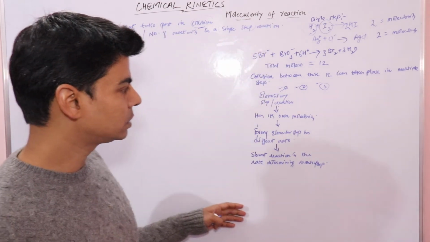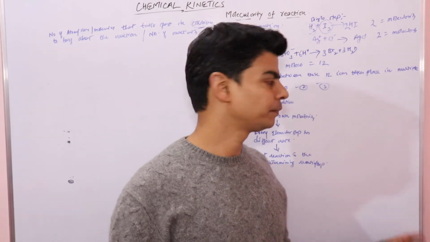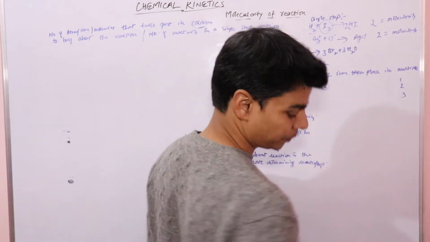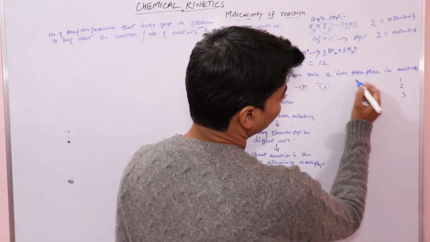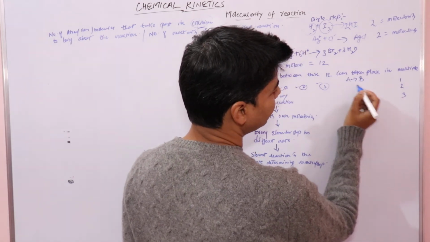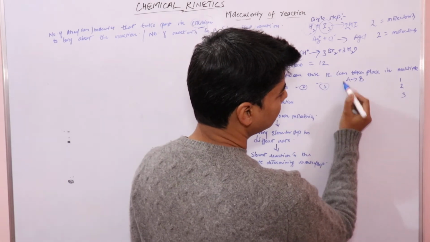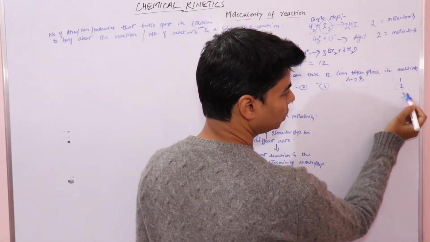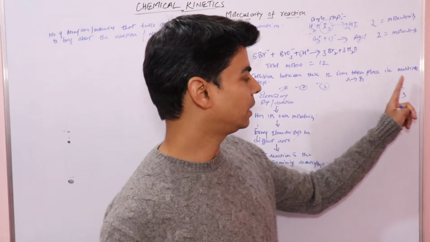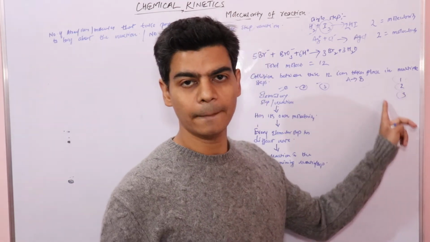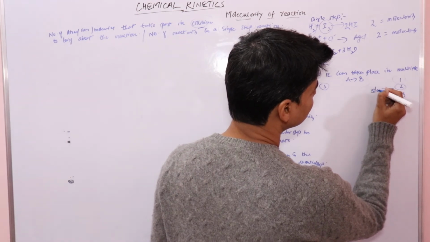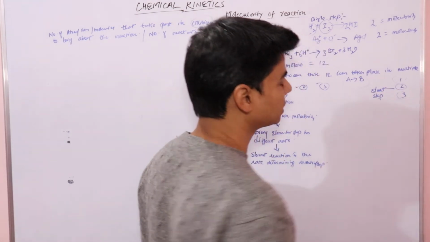Because one thing is obvious, if we have 3 steps, 1, 2, 3, suppose this is the reaction, A will form B, A is reactant, B is product, and this reaction takes place in 3 steps, 1, 2, 3, right? And I said that every elementary step has a different rate, that is, all these 3 reactions occur at different speeds, right? And let's say this is the slowest step or the slowest reaction, right?